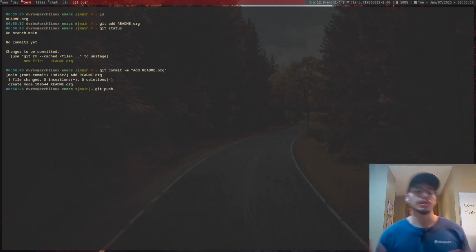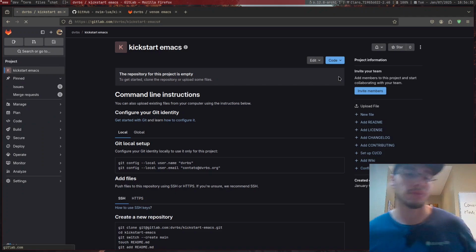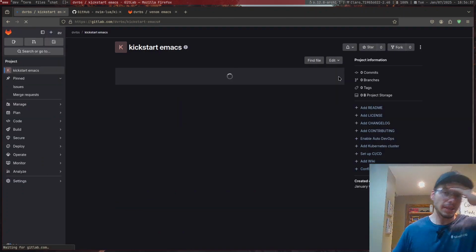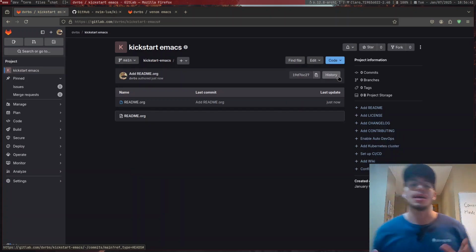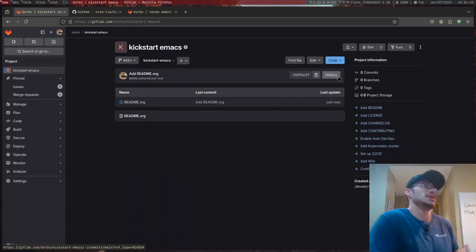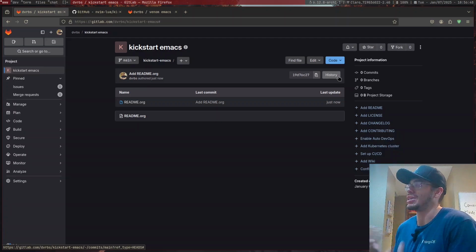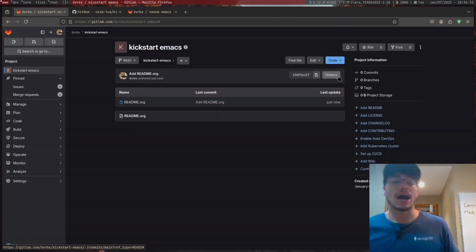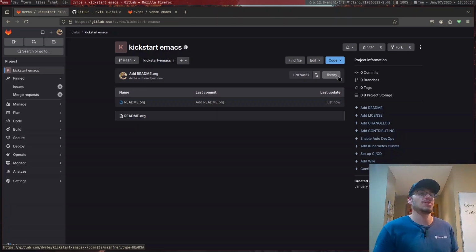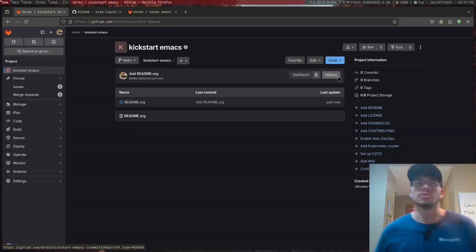Right. So our first commit will be the readme file, nothing too important, as you can probably see. Now the thing is, one of the important aspects of any Kickstart project is that the readme file could be our init file. Now, is it easy to use? Is it going to be convenient? I don't think so. To be fair, I would be much happier to have something like a config.org file that has the entire configuration that we'll need, instead of having the readme file be the configuration.